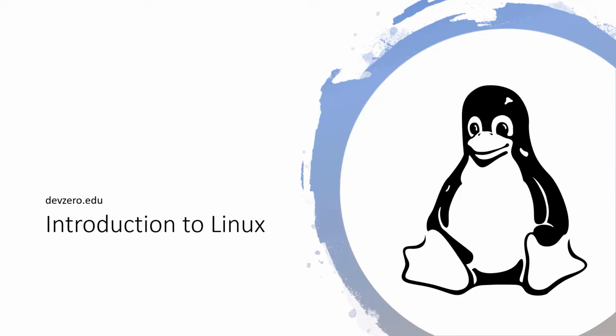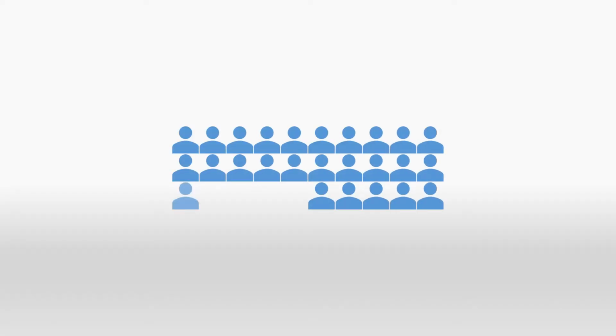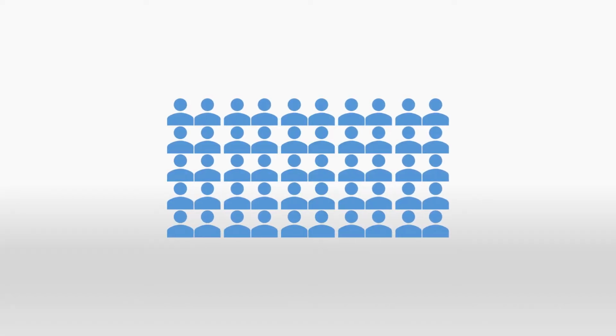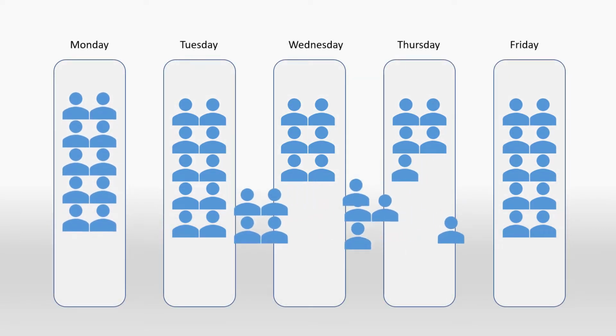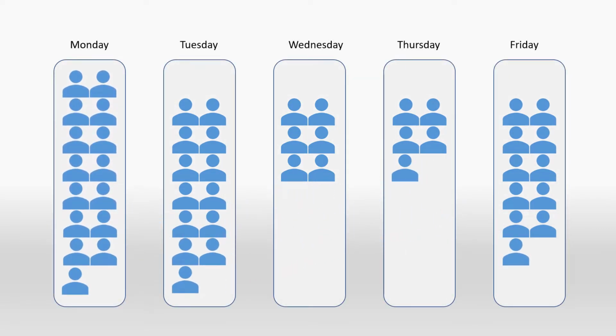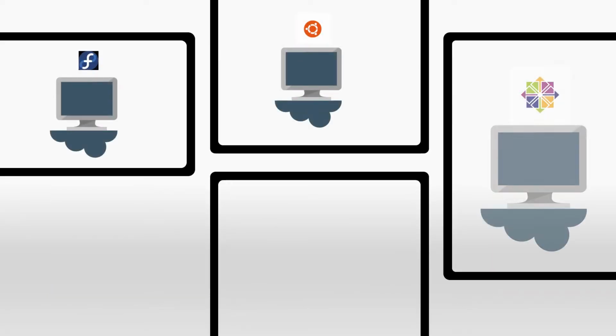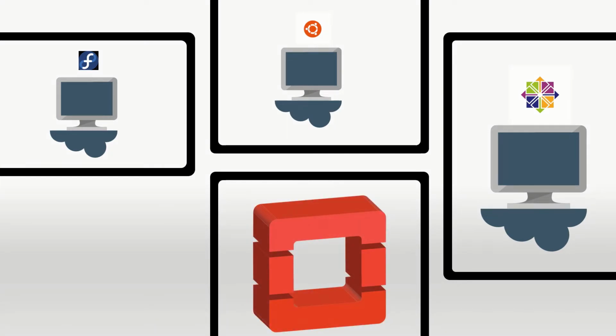I teach an introduction to Linux class to about 50 students over 5 weeks. The students are split into 5 groups and each group attends 1 class per week. The main thing to note is that the groups aren't always the same size. To give the students a more realistic expectation of working with Linux, we provide access to 3 machines installed with different Linux distributions. And those machines are hosted inside of our Openstack cloud so that we don't have to deal with the pain of setting up and configuring virtual machines on our students' personal computers.